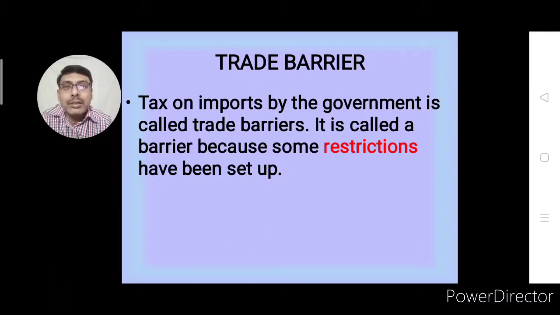Tax is one important method by which government can control import and export of any commodity. Government can increase tax if government wants to reduce import of any product. If government wants to increase export of any product, in that case government can reduce taxes. So such type of restrictions are used generally to encourage or discourage import of any good.